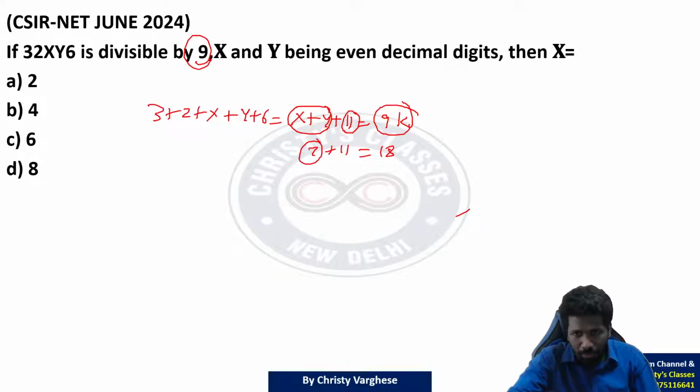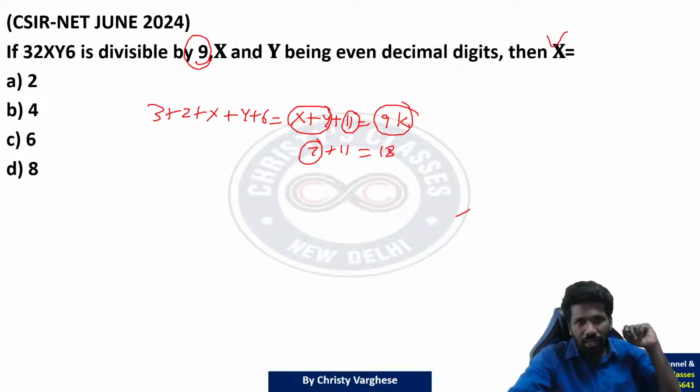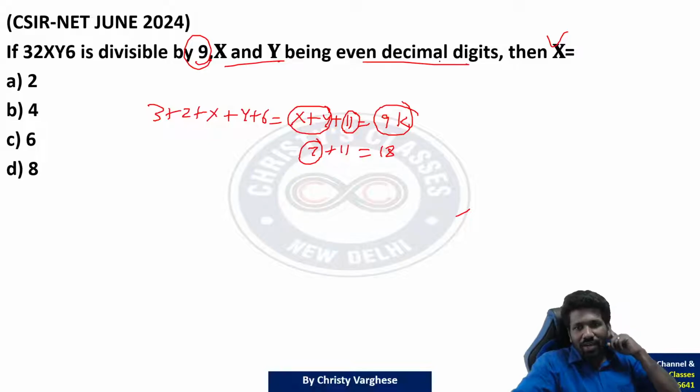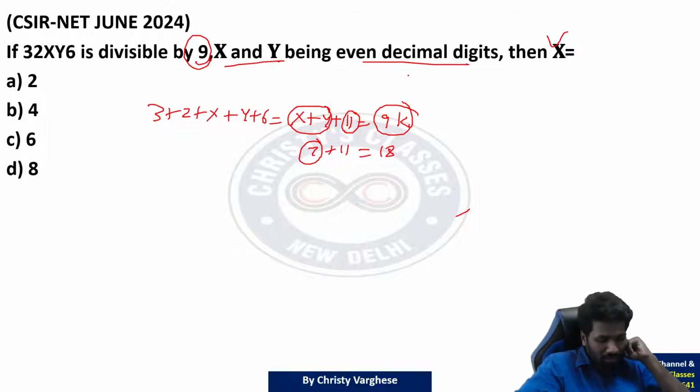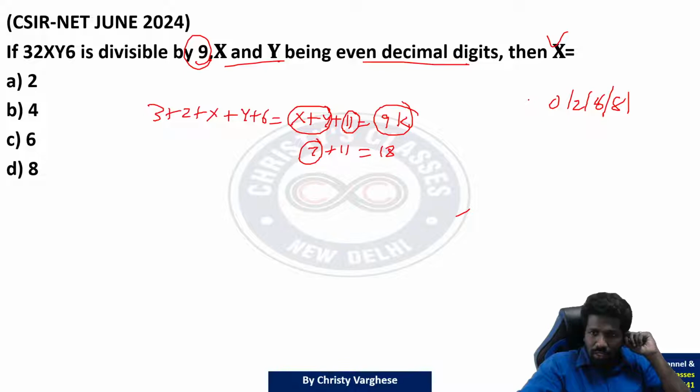But there comes a problem. हमें x का value चाहिए. x and y दोनों even decimal digits हैं. Even decimal digits means 0 or 2 or 4 or 6 or 8. These are the only even decimal digits.